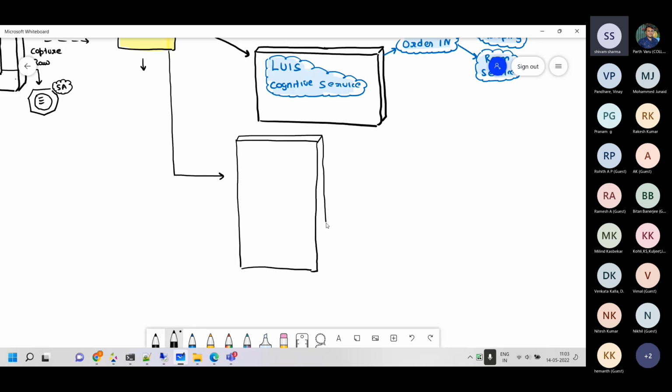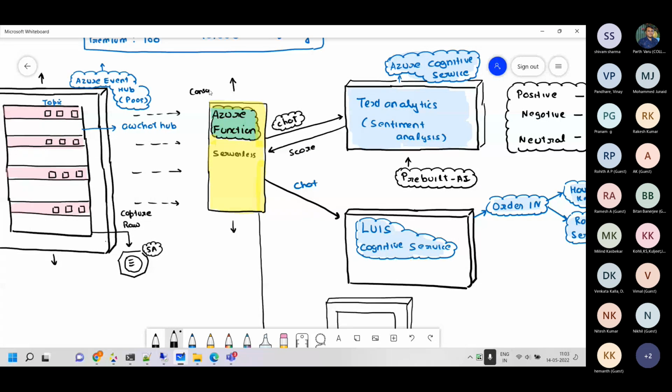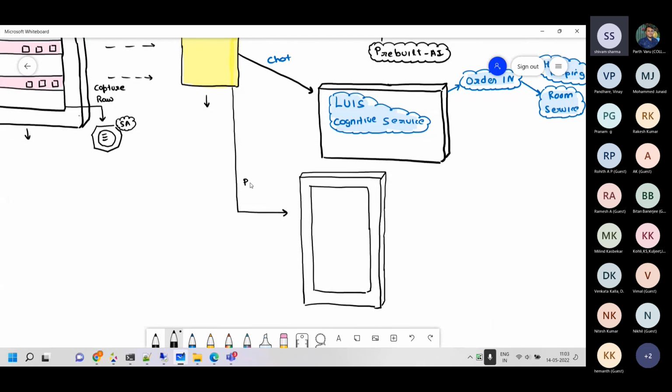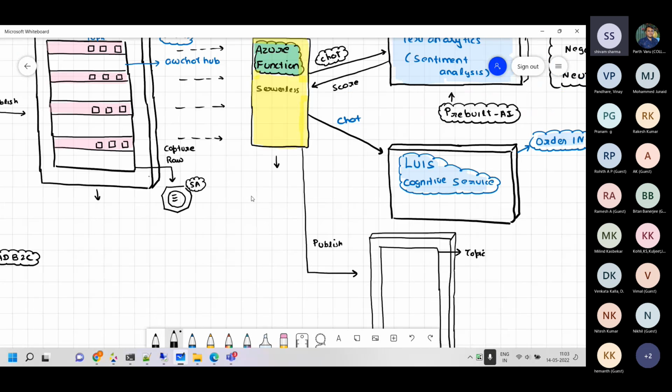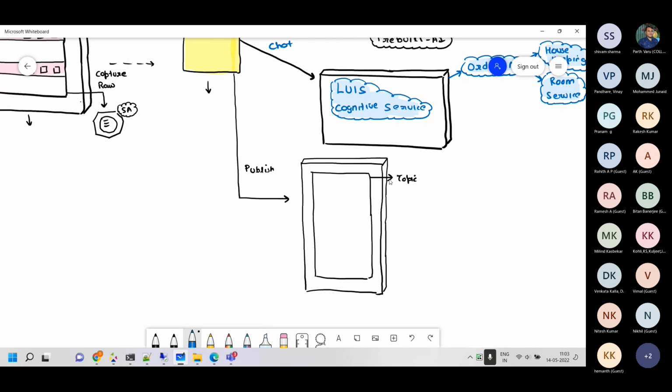So what you will notice is that there is nothing depending on each other. The function will create the event, and if somebody wants to process the event, the consumers can process it, and nothing is depending on anything else over there. So this is the consumer right now, and over here, this is the publisher. In this arrow, I can say that it's the publisher. It writes the output. So this is another topic which we have. This is the archival topic from where we'll do the logging. AW Chat Hub 2.